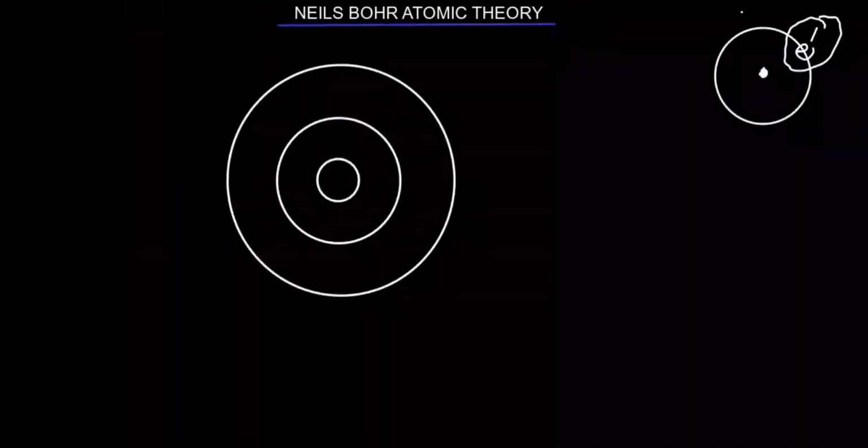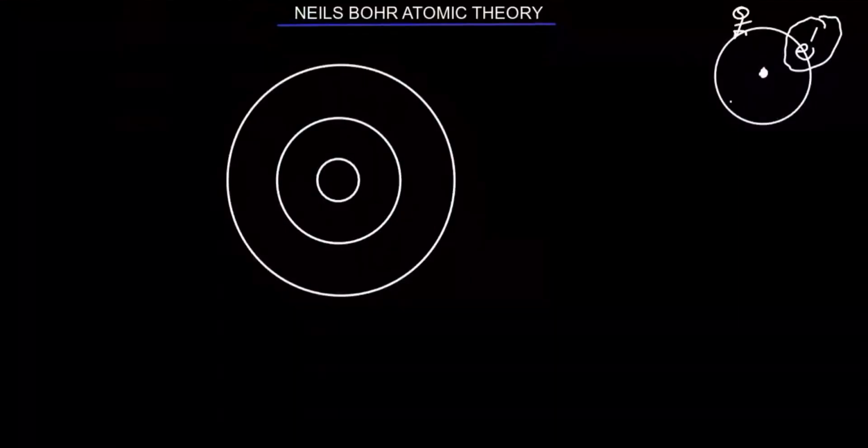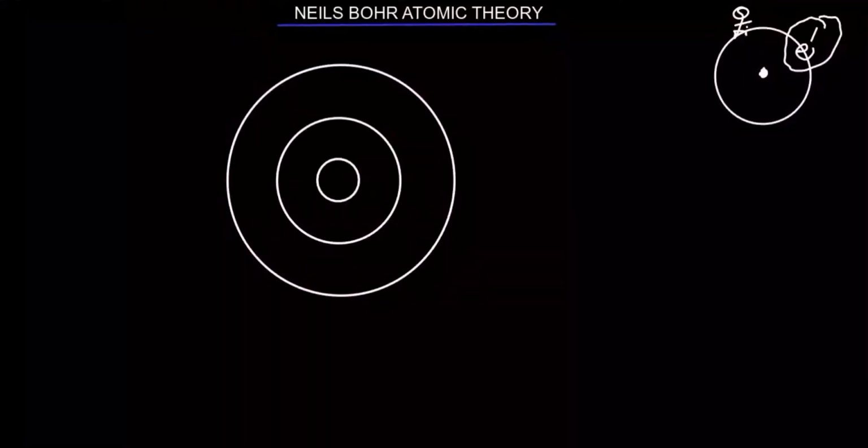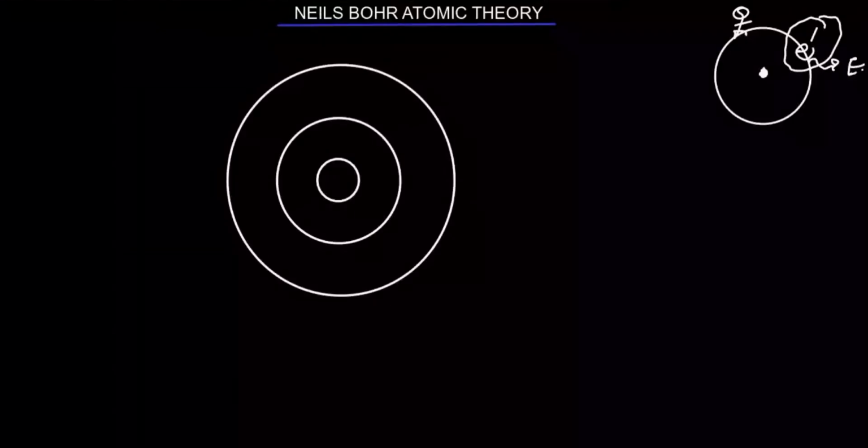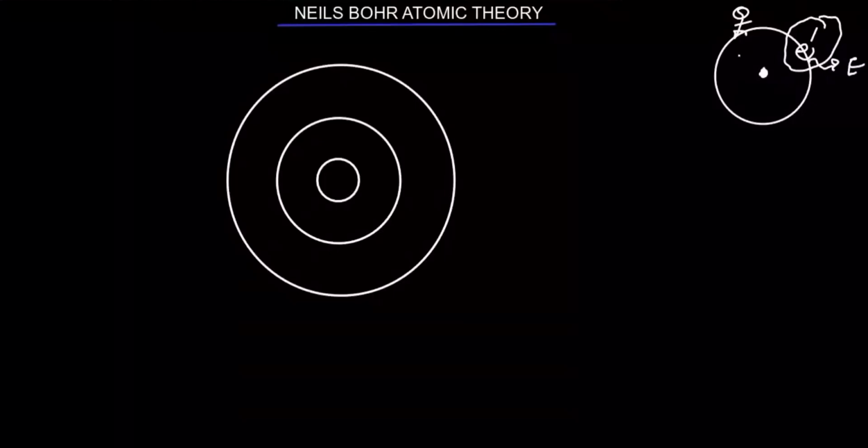Just like if I gave you a race that you should run around this field 100 times, it will get to a point you might get so exhausted and you might faint. And that's the case of this electron. When it keeps on revolving around this positive charge, what happens? It will radiate energy up to a point that it will fall into the nucleus and it will collapse.